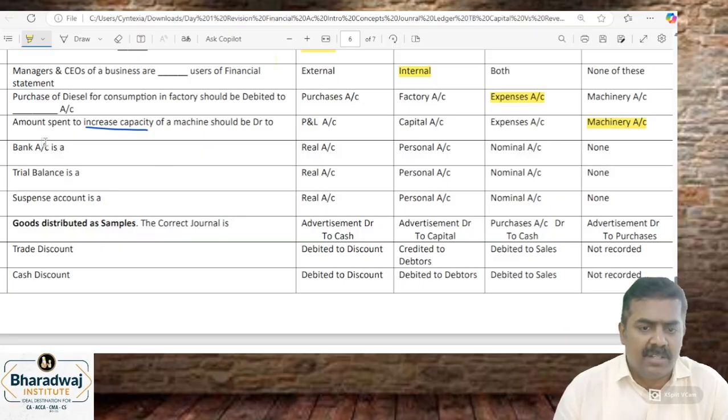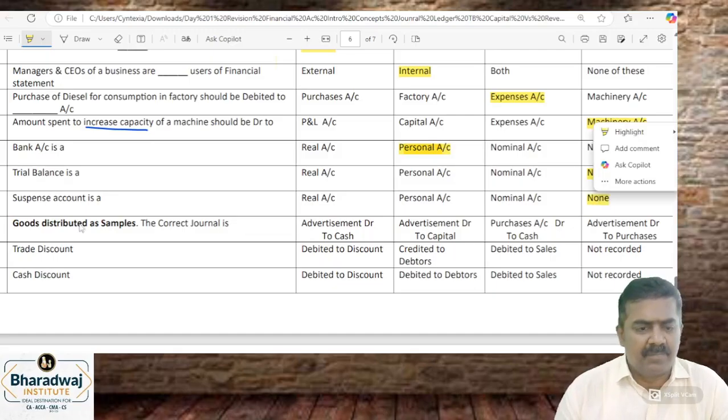Asset account. Bank account is a personal account. Trial balance is a none of these. That's not an account, it is just a summary of accounts. Suspense account is also none of these.